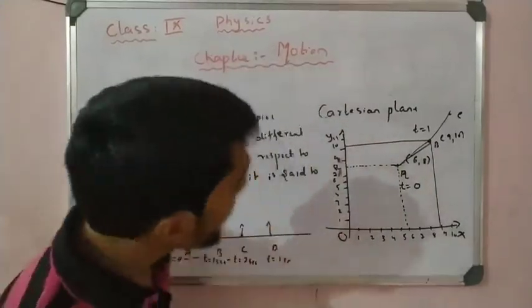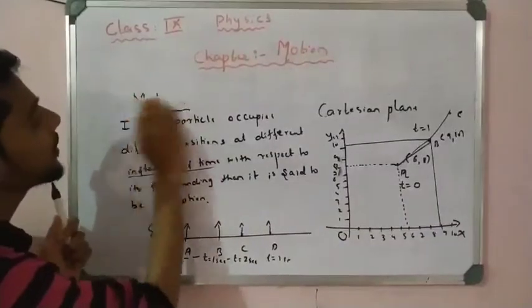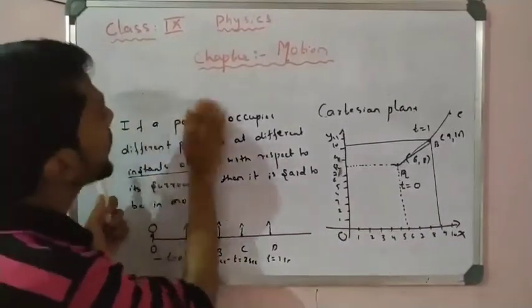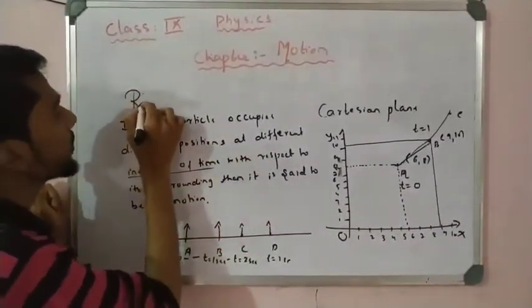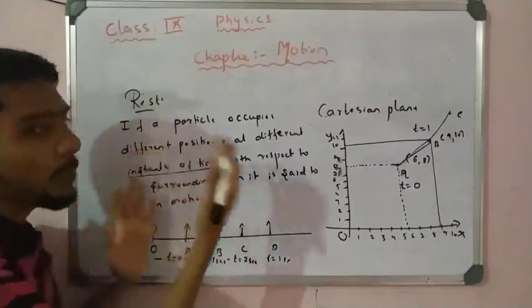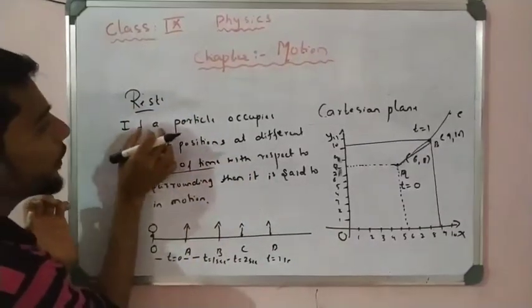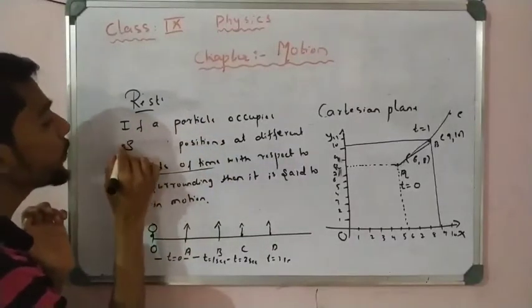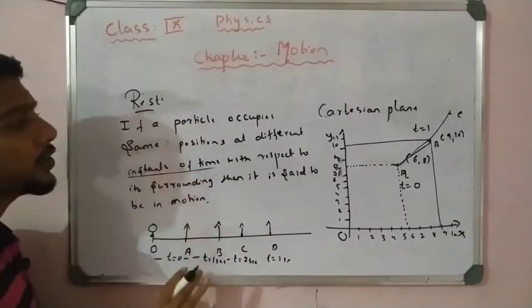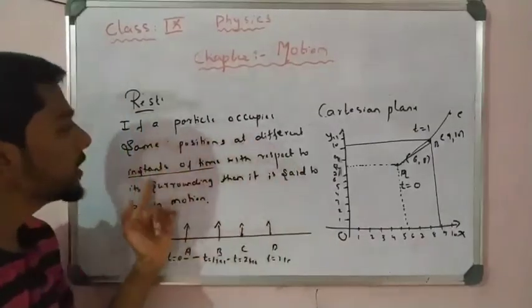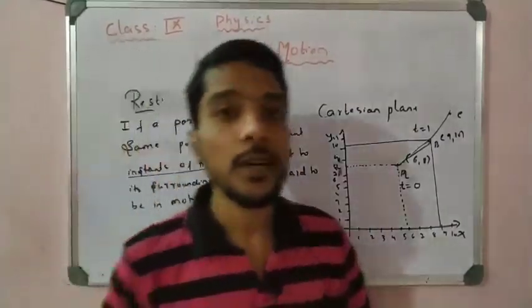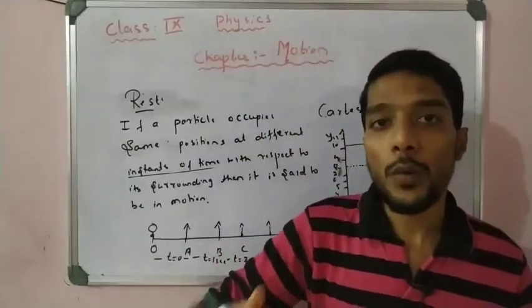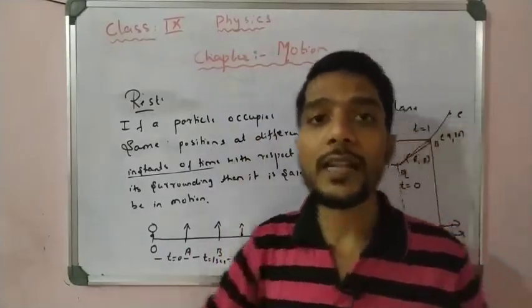Okay, now just the opposite: rest. What is the definition here? If a particle occupies the same position, it does not change its position, the same position at different instants of time. Time changes by 1 second, 2 seconds, 1 hour, 2 hours, but the object is still at that position.